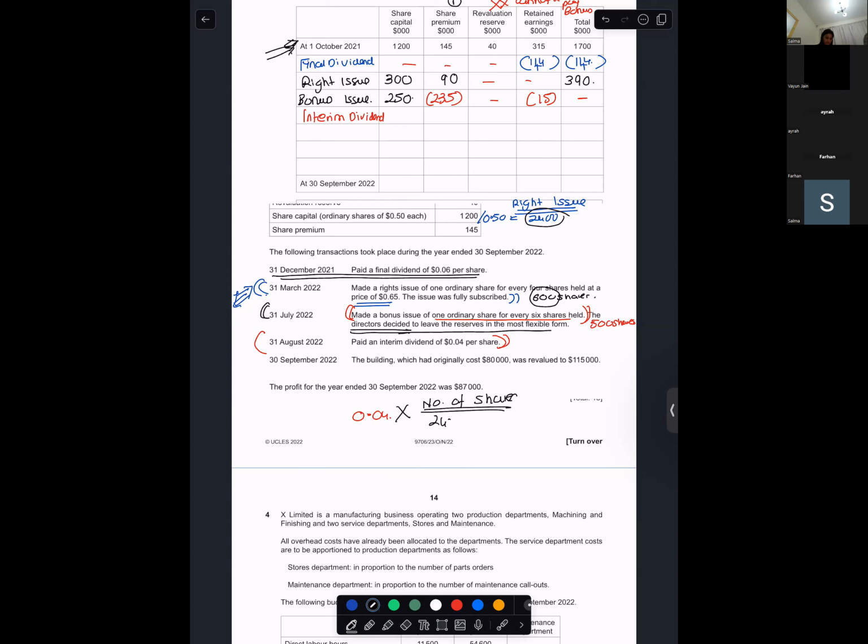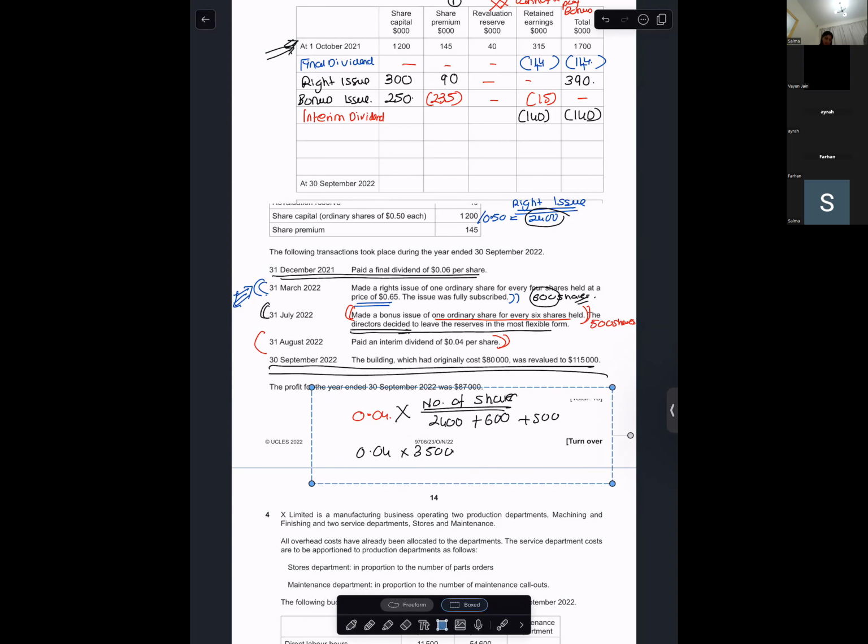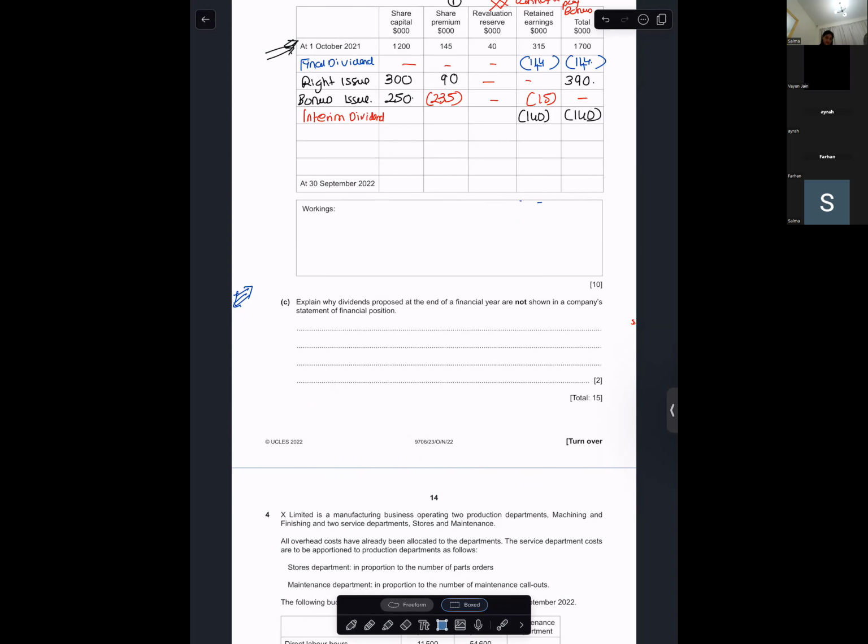2,400 was our original number of shares, plus 600 was the rights issue, plus 500 bonus. So 3,500 into 0.04. So how much will be our interim dividend? 140. 140 will be paid out of retained earnings. Come on. Farhan, read the next part. Wait, miss, let me just write my answer.